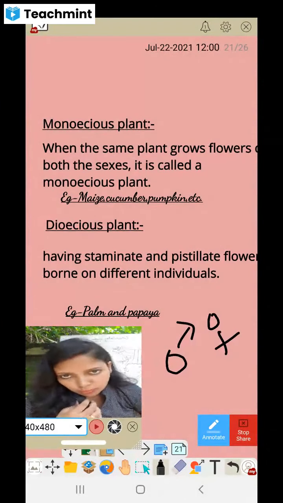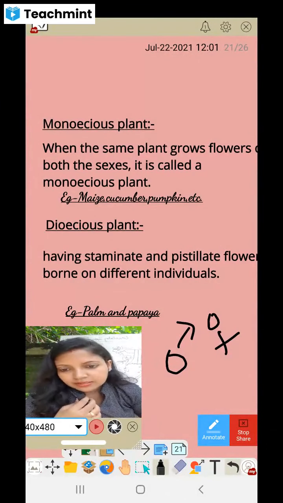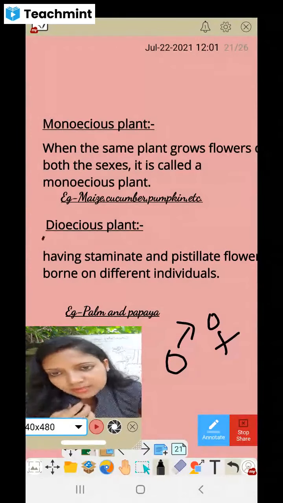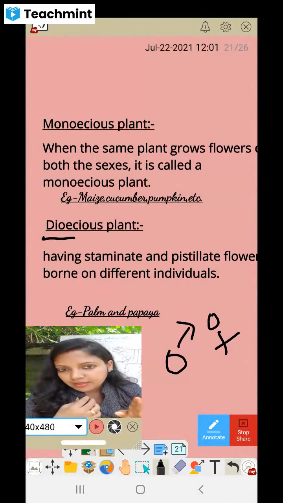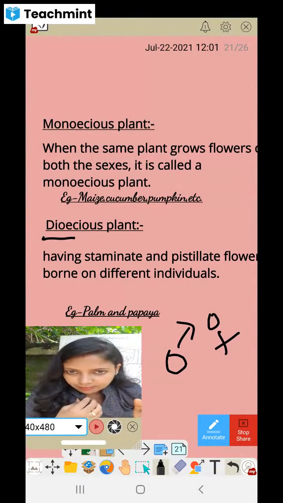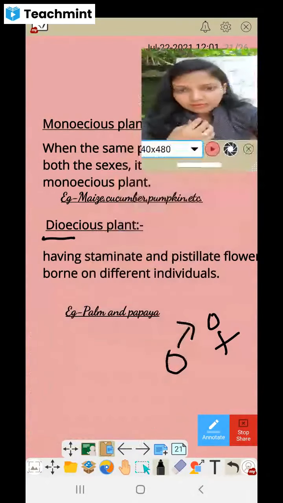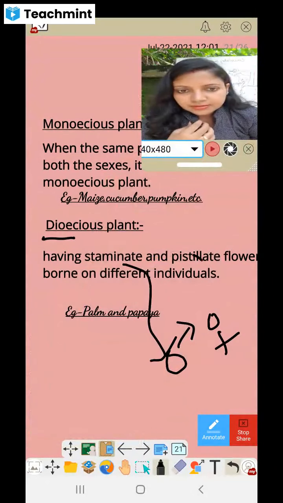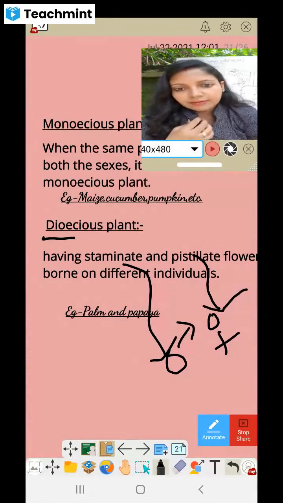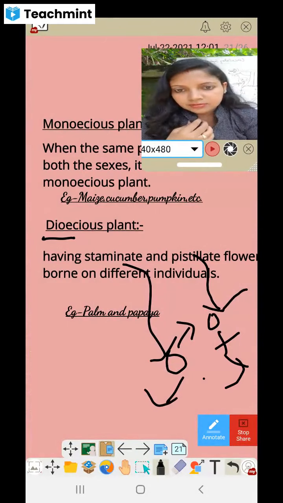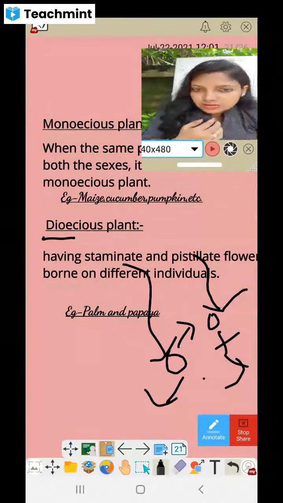So that's called monoecious, mono means present in one plant. And dio means present in two plants, that is staminate flowers separate and pistillate flowers separate. Staminate means male flowers, and pistillate means female flowers. So they are in different plants. So that is the meaning of dioecious plants.